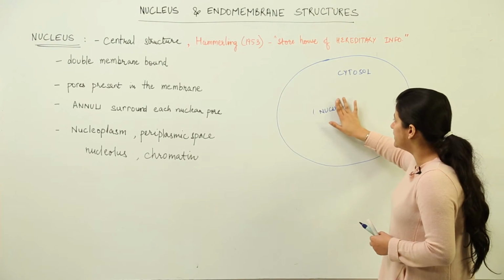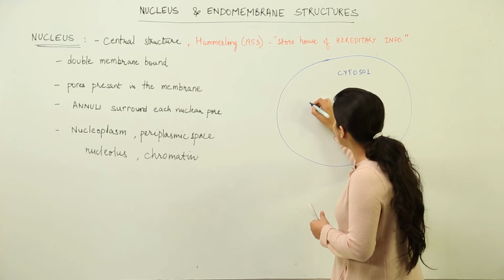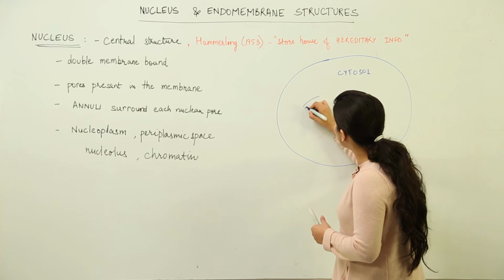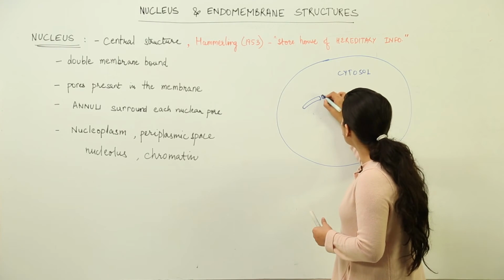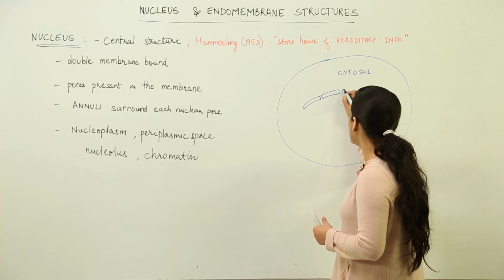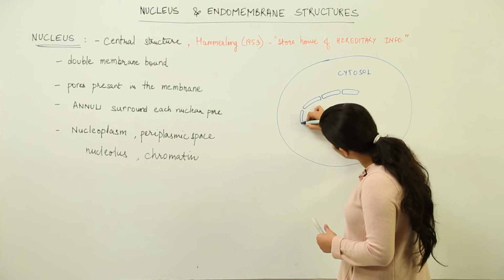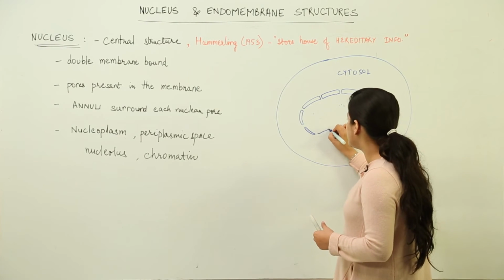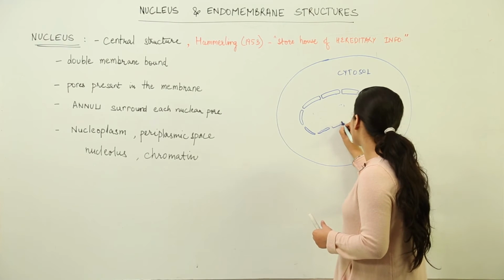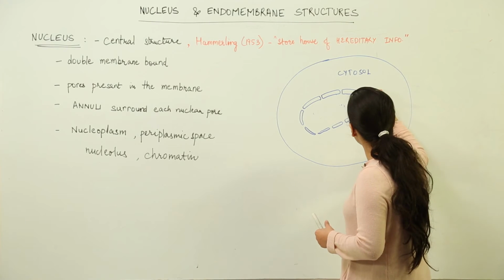So if we consider this nucleus in detail, what we are going to see is that nucleus, like other organelles, is going to have its membrane because it is a eukaryotic cell, and that would be a double membrane structure like this. The membrane would not be continuous. Please keep it in mind. It would be discontinuous with pores present inside it. Small pores which are known as nuclear pores.